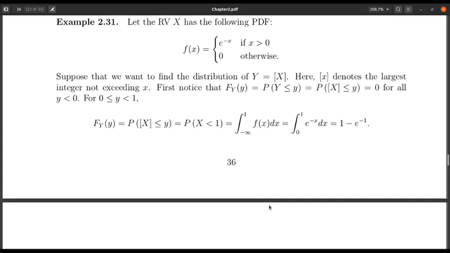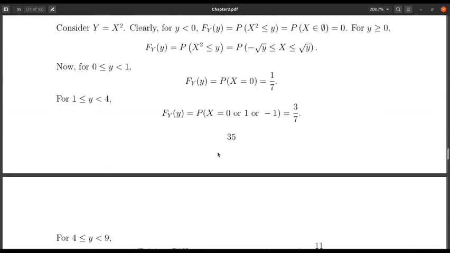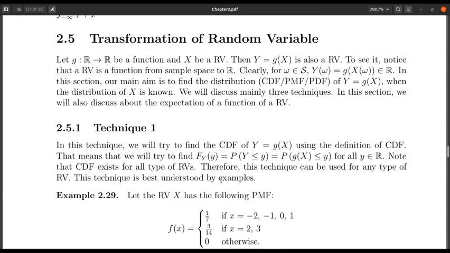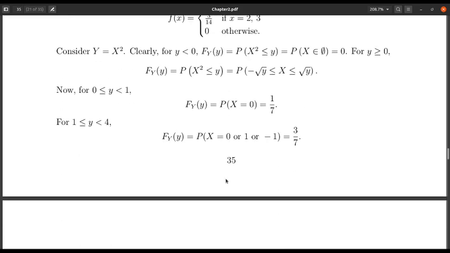Let us take another example. If you see the previous two examples, in the first example x was discrete, and we got that y is also discrete.